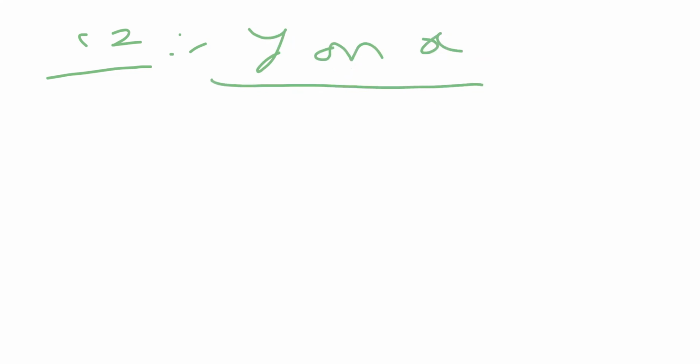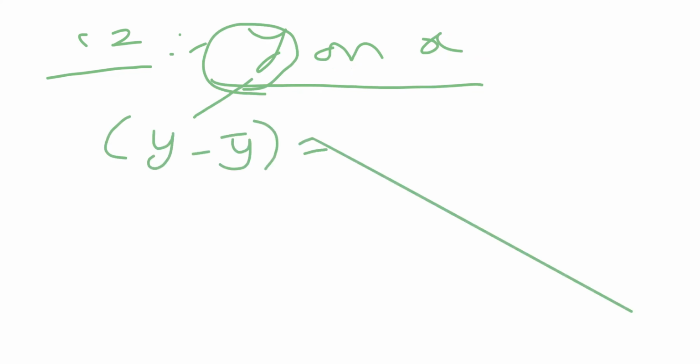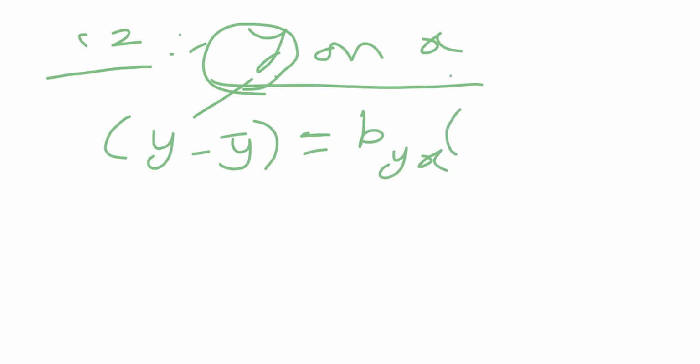The regression equation y on x will be defined by the following. How can we define it? First they should start with the y variable. So first we write y minus y bar equal to b of y on x into x minus x bar.